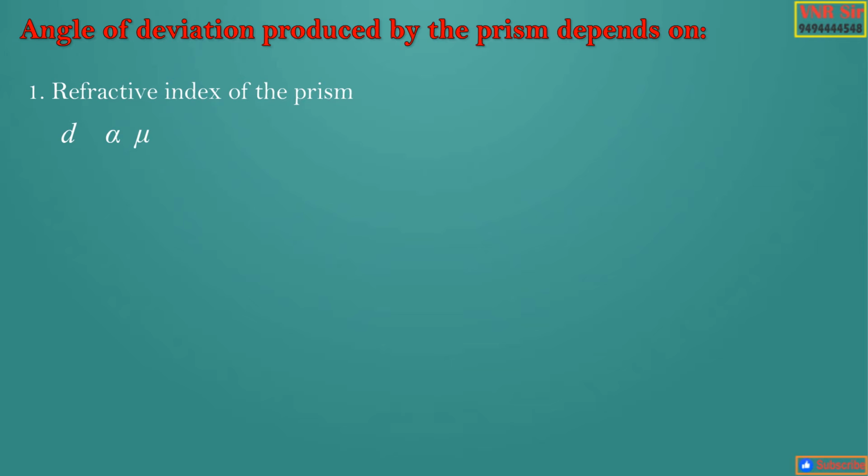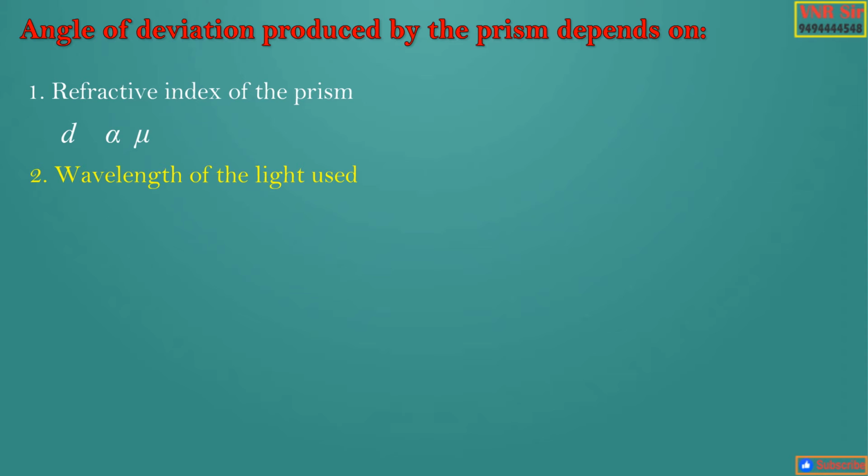For a particular wavelength of light or for a particular color of the light, if the refractive index of the prism increases, then the deviation also increases. And coming to the second factor, angle of deviation depends on the wavelength of the light used. Here is the whole concept.